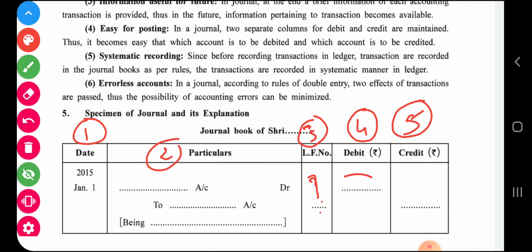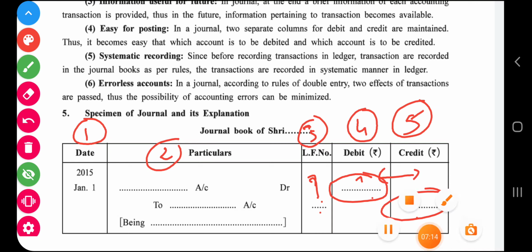Debit column means how much amount is debited, and credit column means how much amount is credited. Debit and credit amount must be same, as in every transaction one account gets debited and one account is credited with the same amount. So both amounts will be the same.